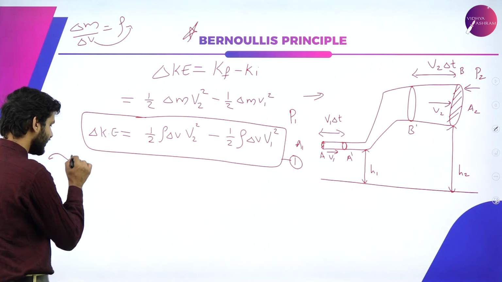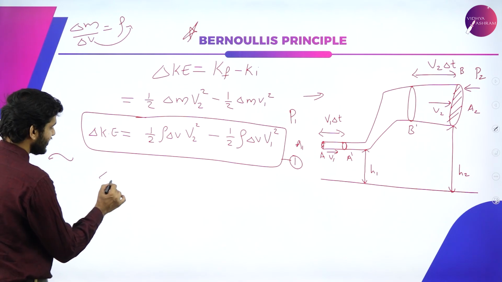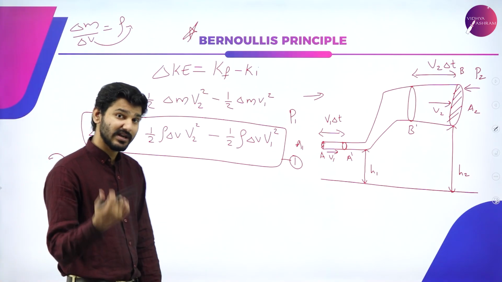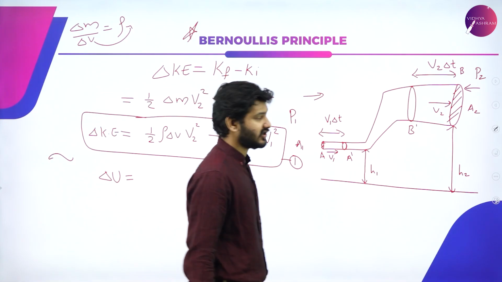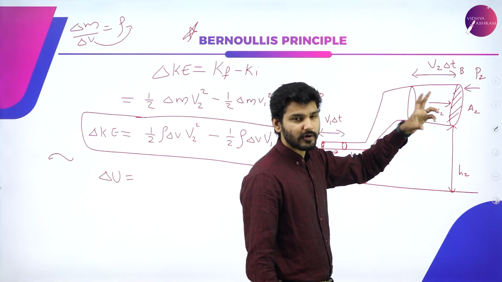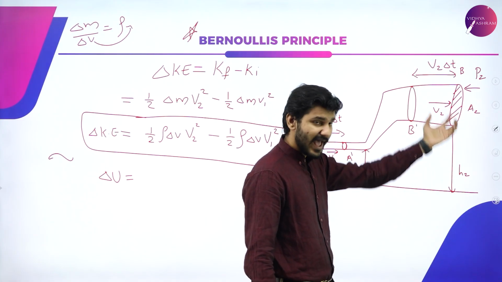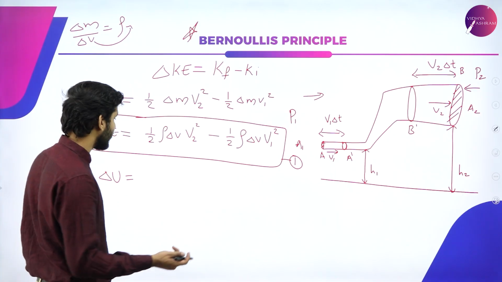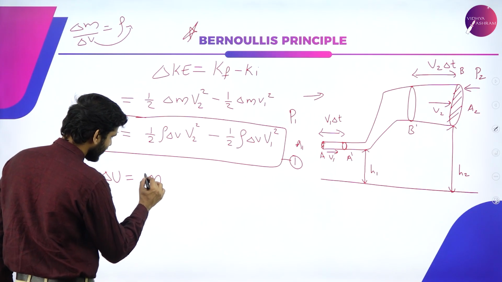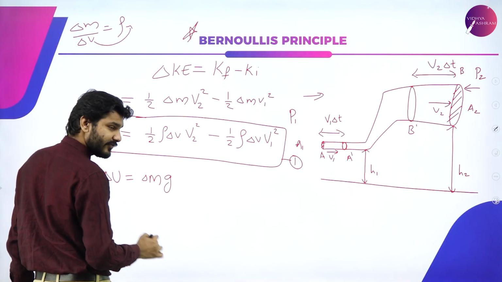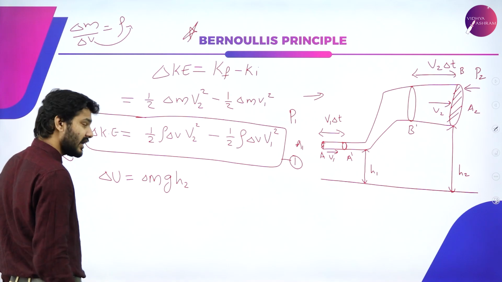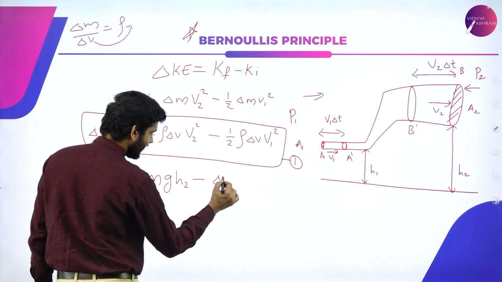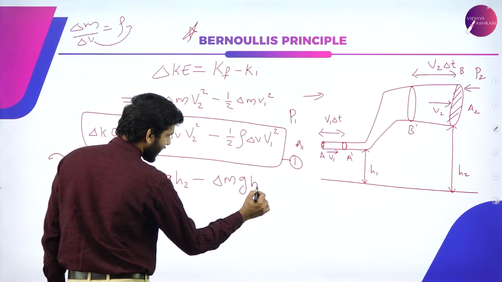Now, similarly, I'm going to take the change in potential energy. Change in potential energy again will be equal to final value minus initial value. Final value is mgh. So again, here it is delta m, small amount of mass, and g is the acceleration due to gravity, which is seen everywhere on Earth or any planet you are performing the experiment in. So it is going to be delta m g h2, delta m g h final, minus initial, delta m g h1.